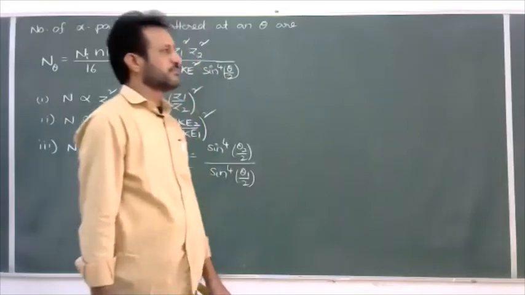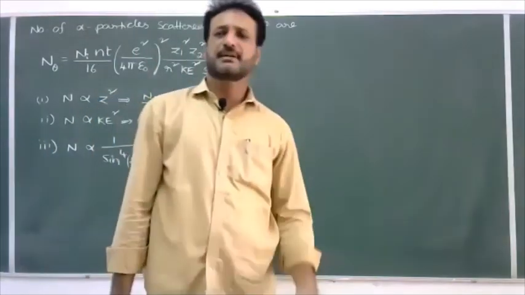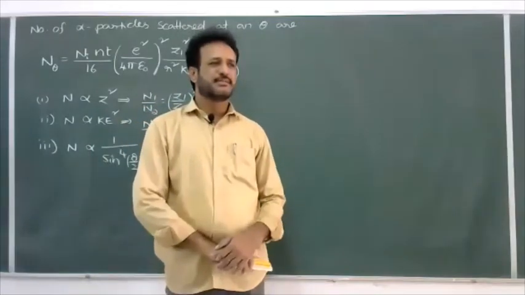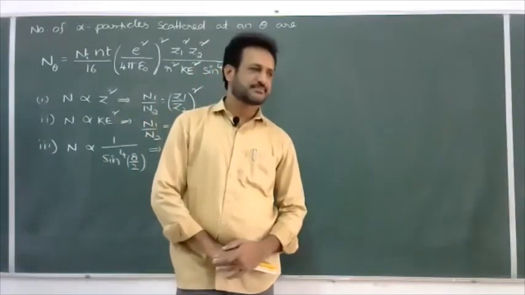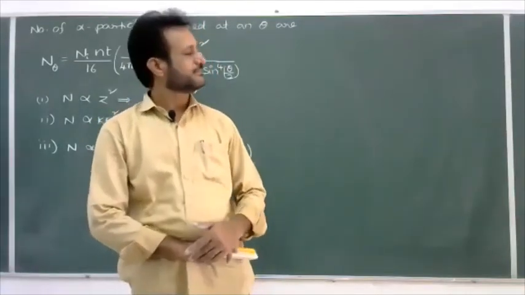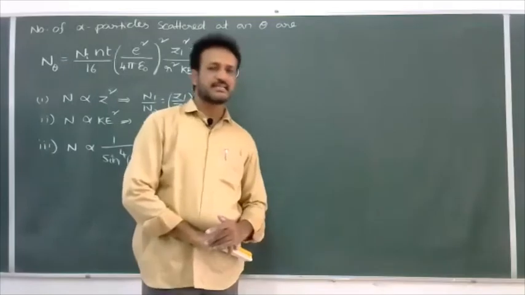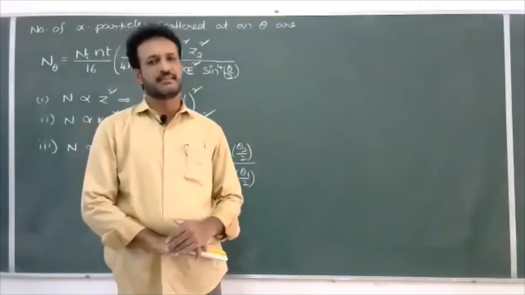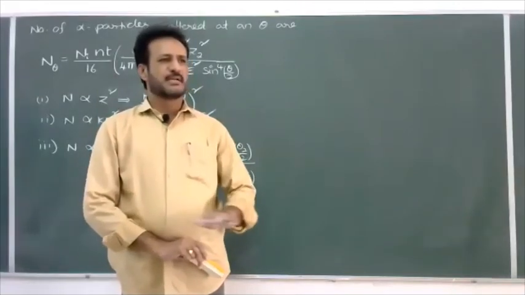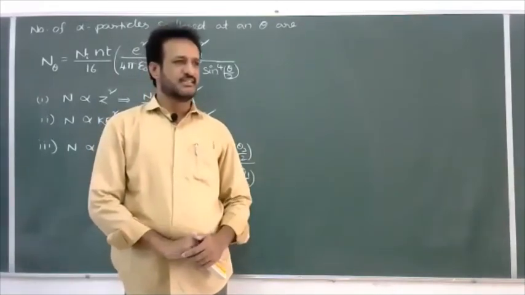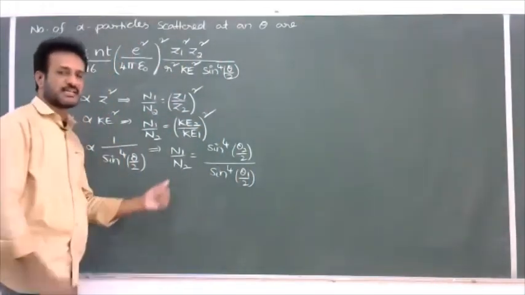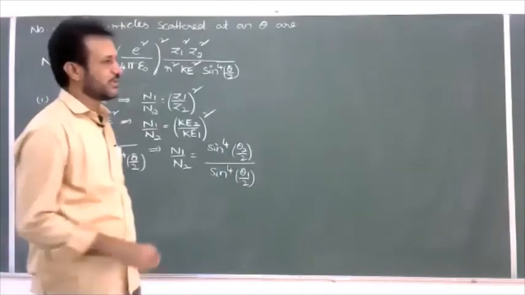Full stop. Then the number of alpha particles scattered at 90-degree will be, with all remaining parameters constant only, correct? Now it is a CET question, or NEET or JEE level, this type of question will be asked. Try this question, read carefully.